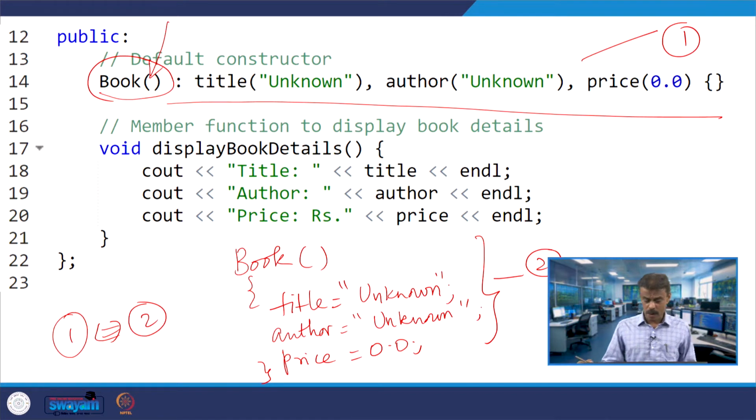Now we have one more member function called display book details. Here you go, we see out title, author and price that we are displaying, and the class is over, line number 22 your class is over.